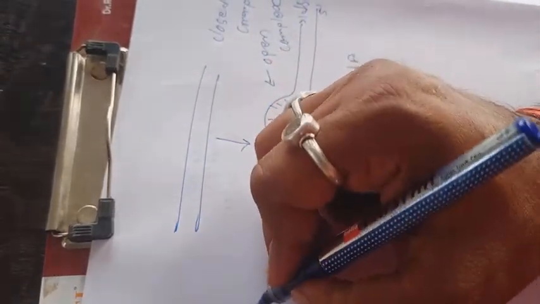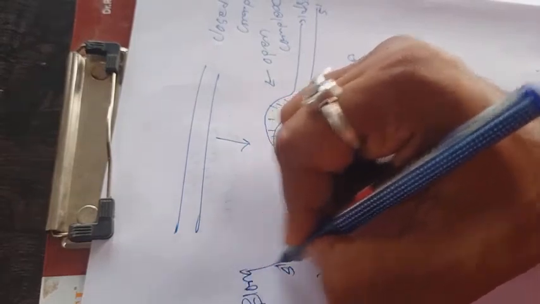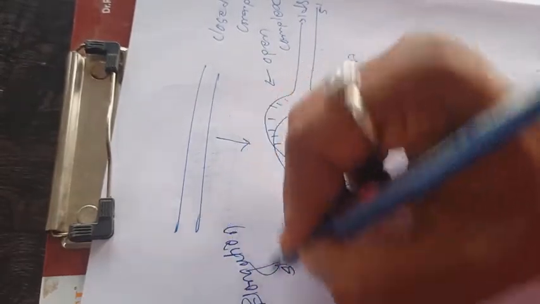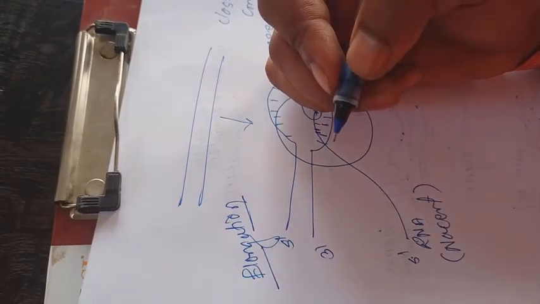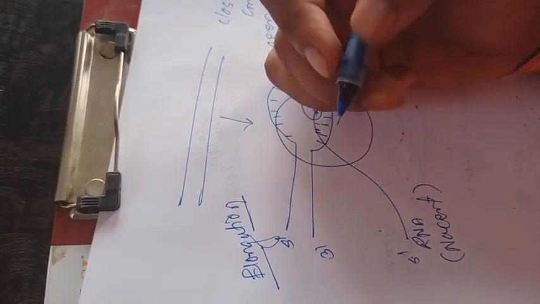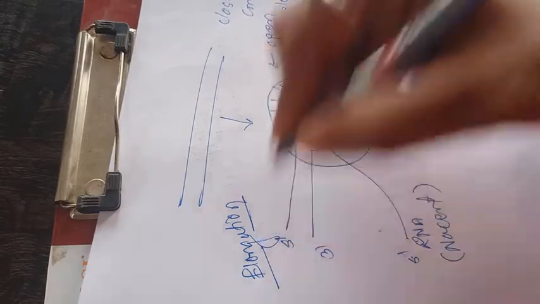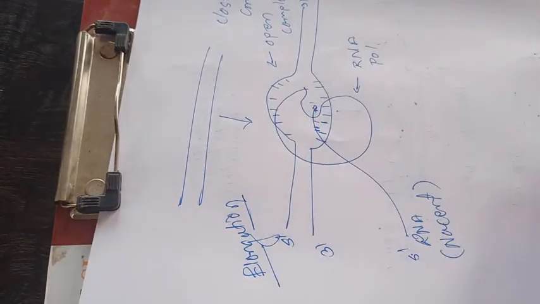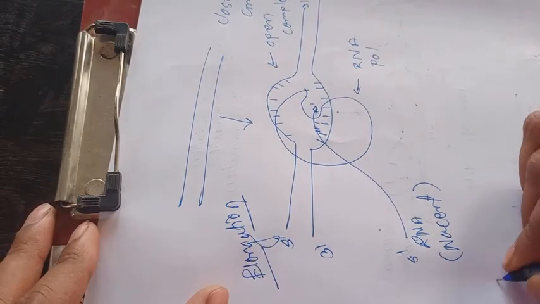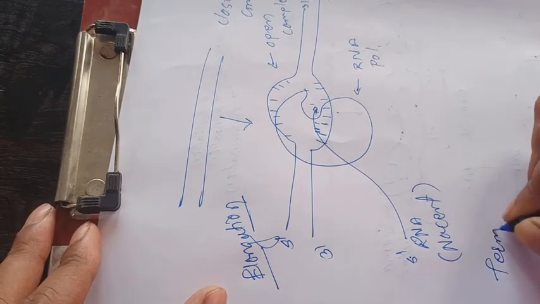After the formation of the closed complex to the open complex, the next step is elongation. Binding of RNA polymerase up to the synthesis of the first nucleotide is initiation, and the enlargement of the strand is elongation. And the next one is termination.